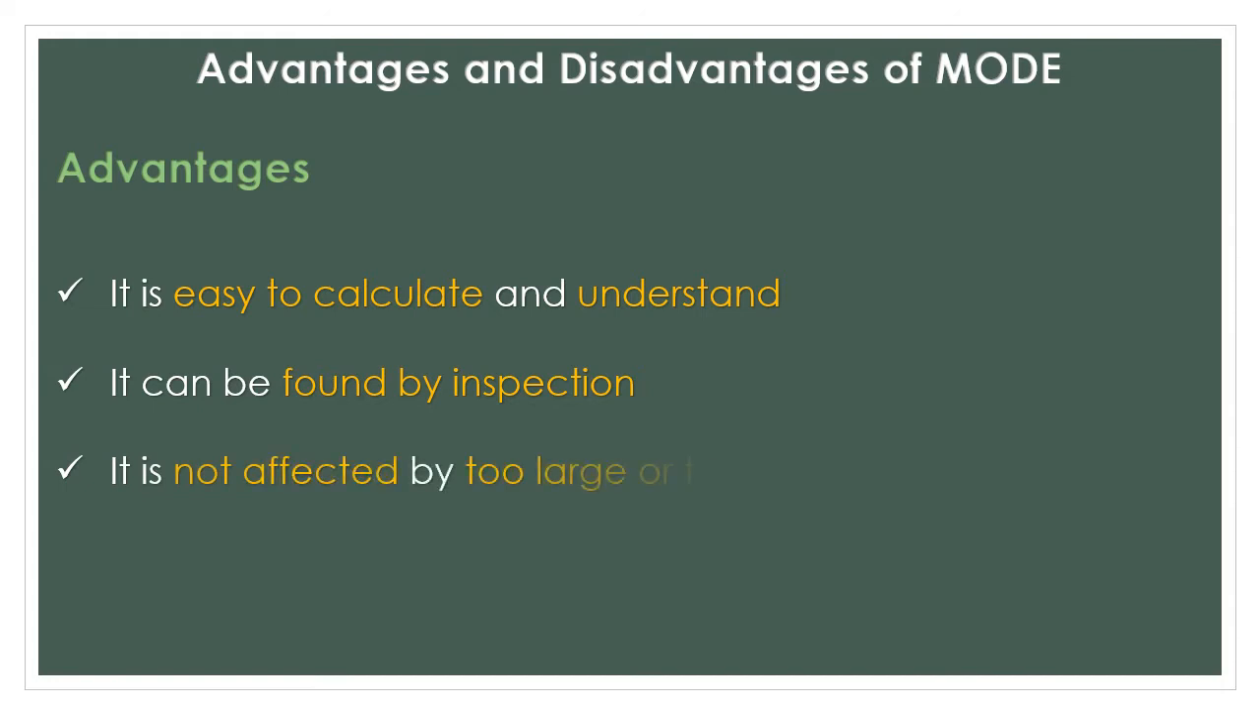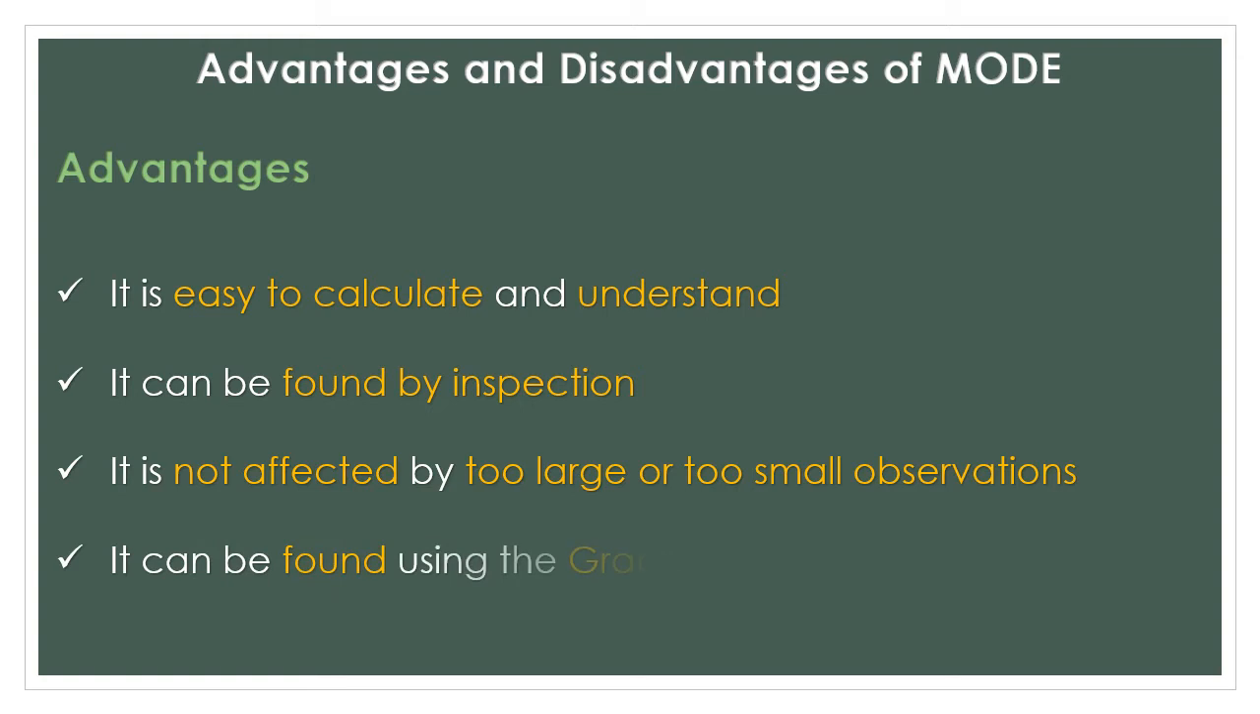It is not affected by too large or too small observations, because we take as mode whichever value has been repeated the maximum number of times. So some small numbers or some large numbers will not affect our result at all. It can be found using the graph. Apart from mean and median, which cannot be calculated using a graph, mode is a measure which can be calculated using graphical methods.